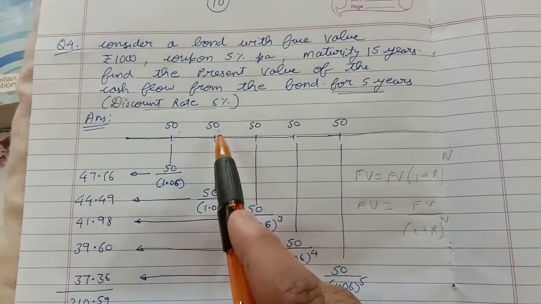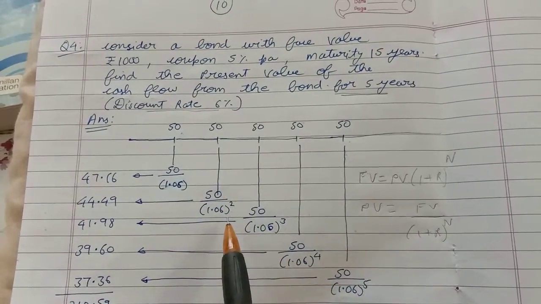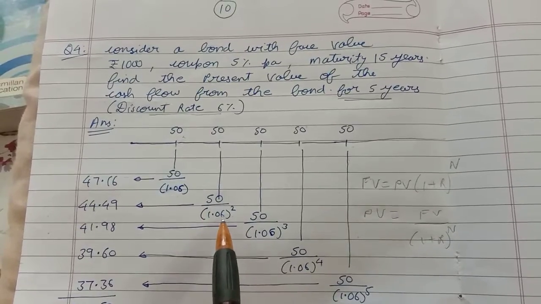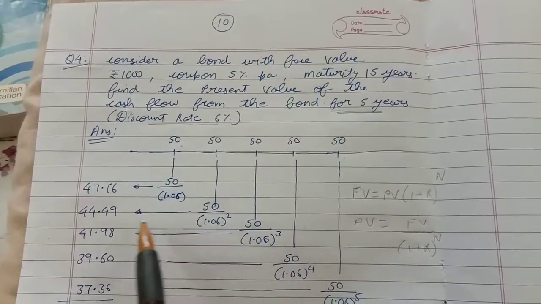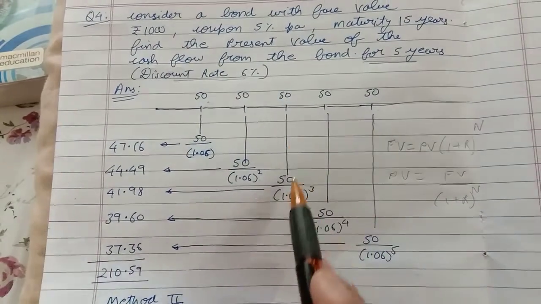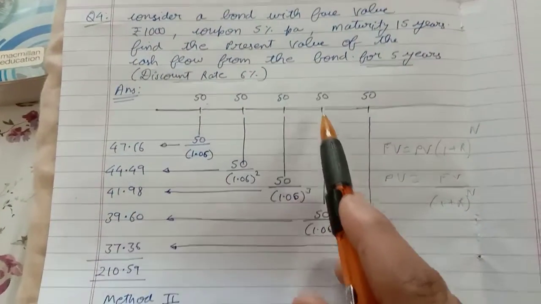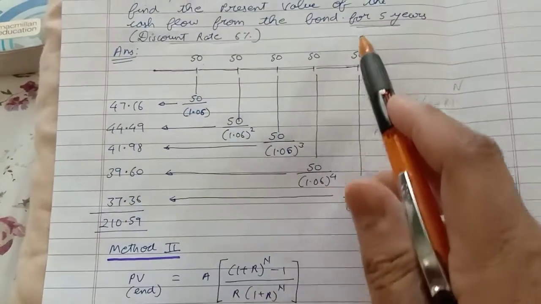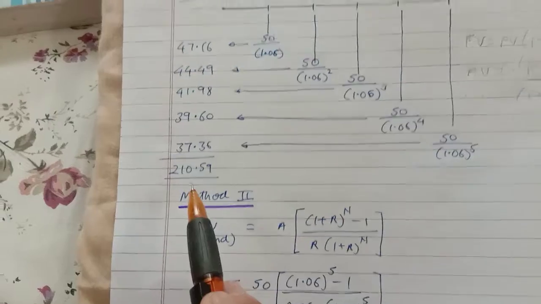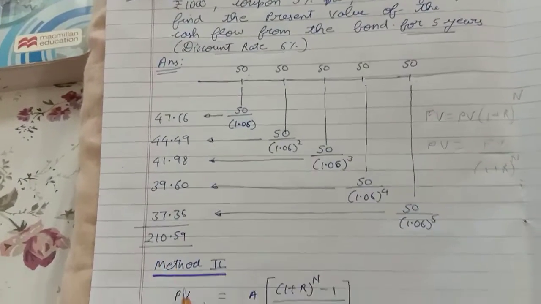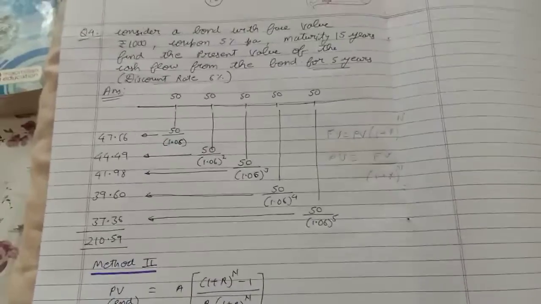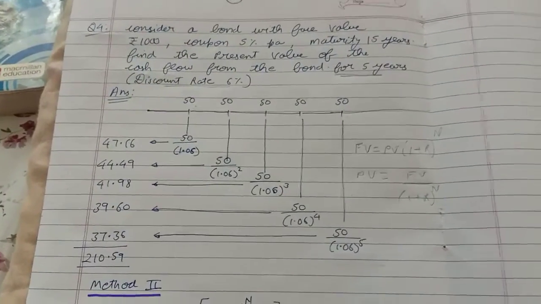The next, second year's 50 rupees, pull it back, calculate the present value, 50 divided by 1.06 raised to power 2, so I'll get 44.49. Third year's 50 rupees present value, fourth year's, fifth year's, the total is 210 rupees. This is how it goes, but again this is a very lengthy method.